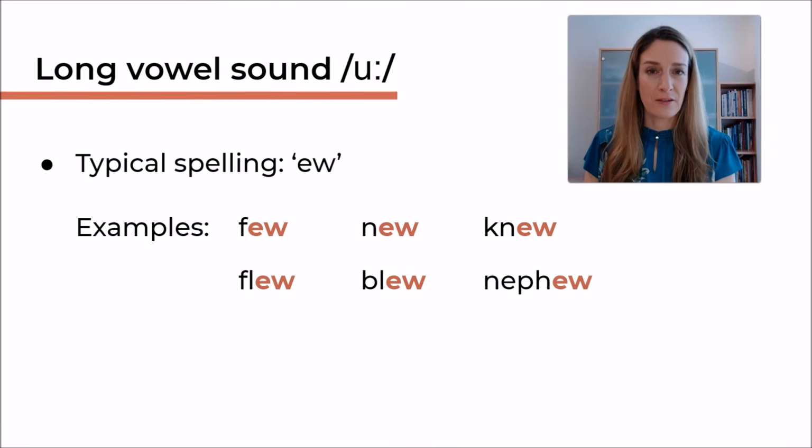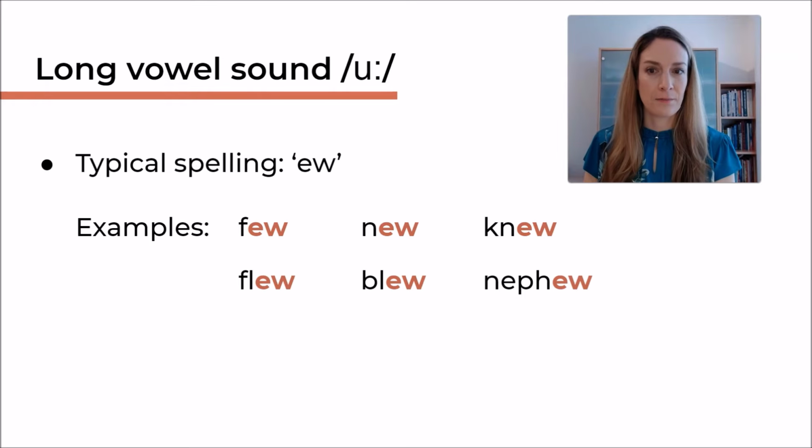Another typical spelling for U is EW. For example, few, new, new. These two words have actually got the same pronunciation. The spelling is different, the meaning is different, but the sound is the same. And then flew, blue, nephew. I'm sure that you know most of these words. So the pronunciation here is a long U.